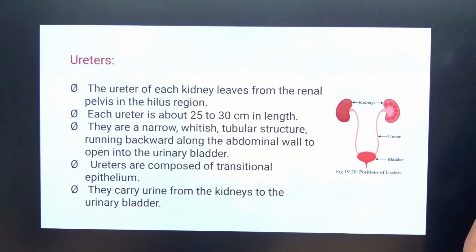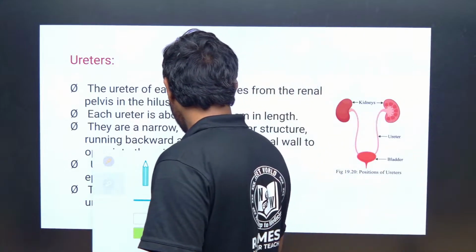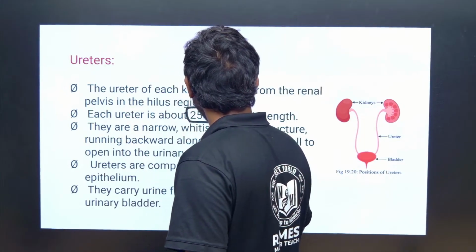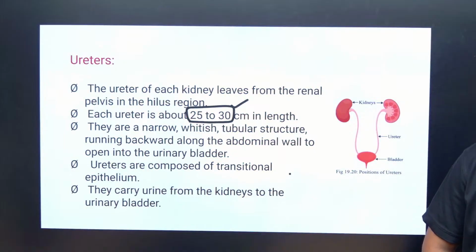Ureters leave each kidney from the renal pelvis in the hilus region. This is important: each ureter is 25 to 30 centimeters long. This is important for NEET. They are narrow, whitish, tubular structures running backward along the abdominal wall and opening into the urinary bladder.